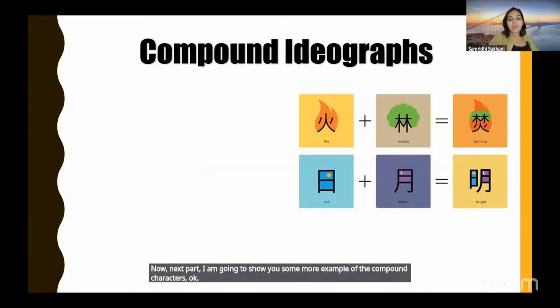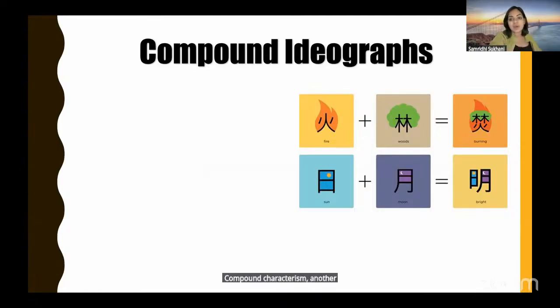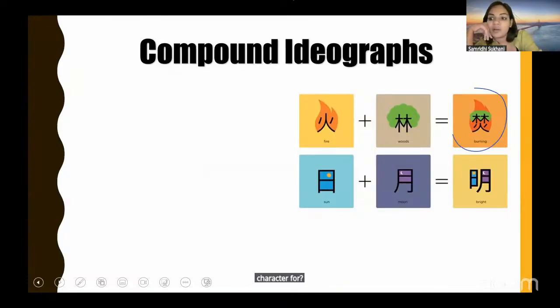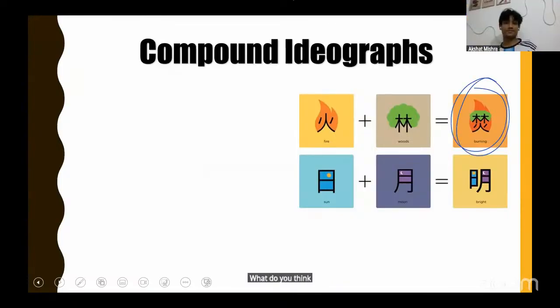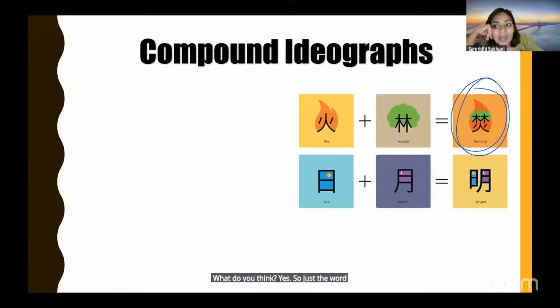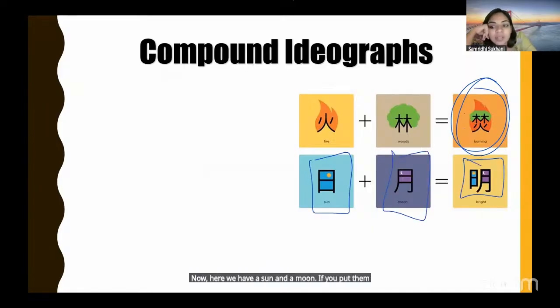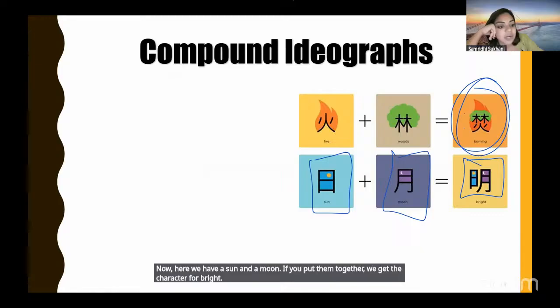Now, next part, I am going to show you some more examples of compound characters. Compound characters mein another example is, if you see fire and woods together, what character do we get? Character for? Forest burning. Yes. So just the word for burning will have tree and fire together. Now here we have a sun and a moon. If you put them together, we get the character for bright.